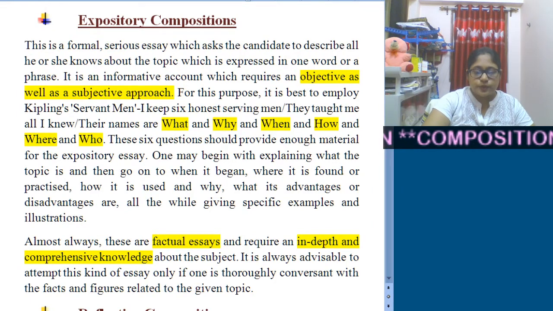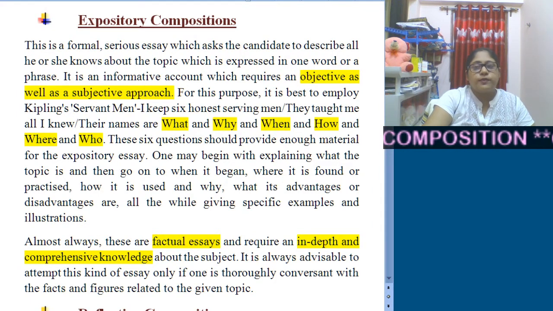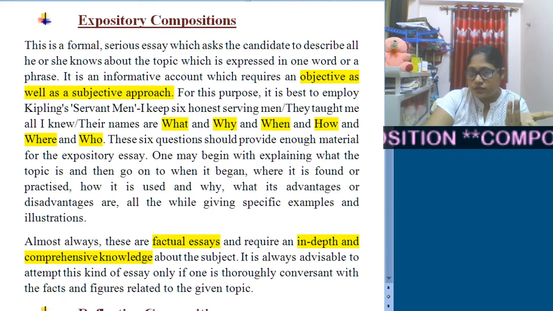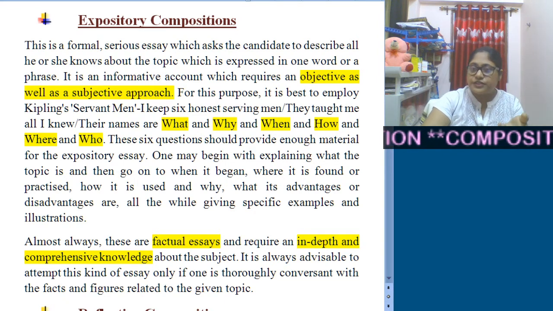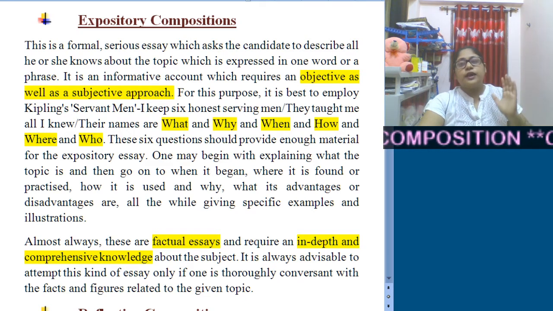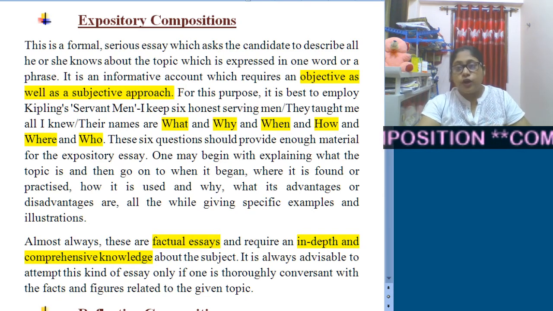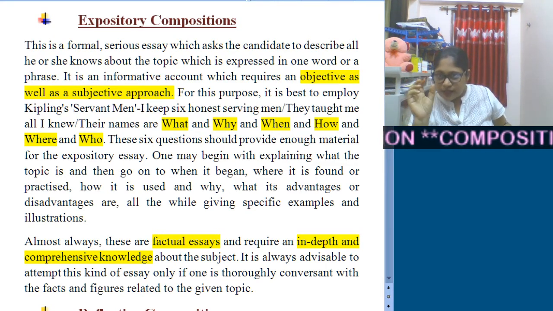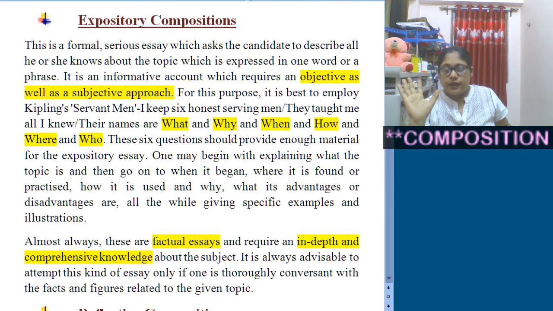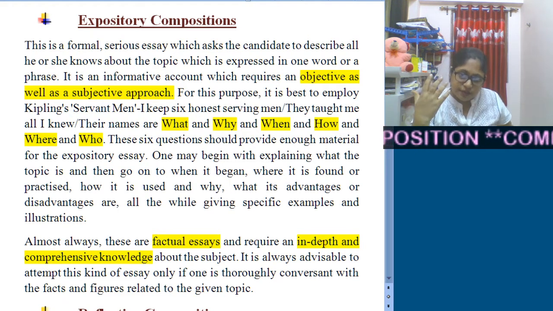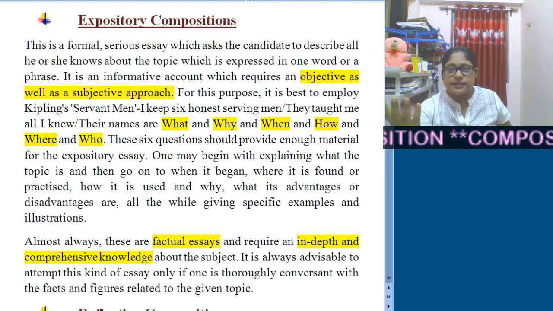In expository composition, you may be provided only with a word like student, teacher, school, friendship, prejudice, pride or color. If you are provided with only one word, color, you can explain the way you think and the way you can express color.